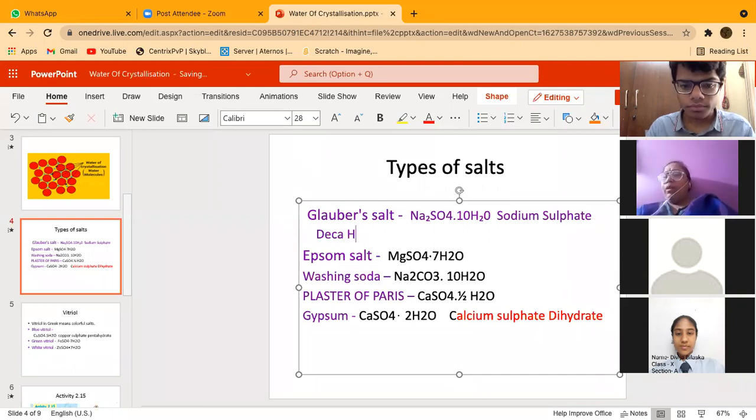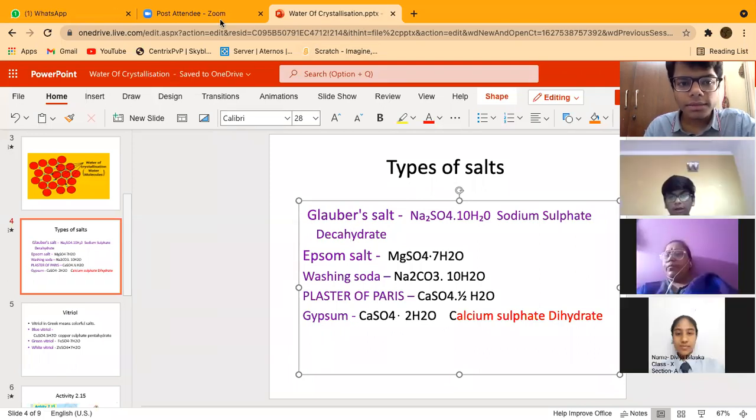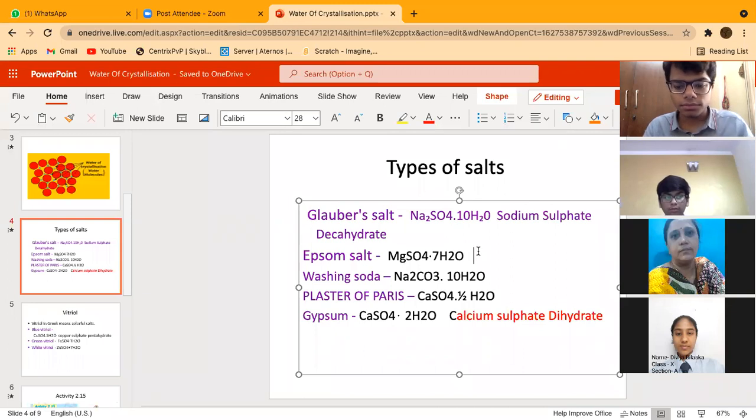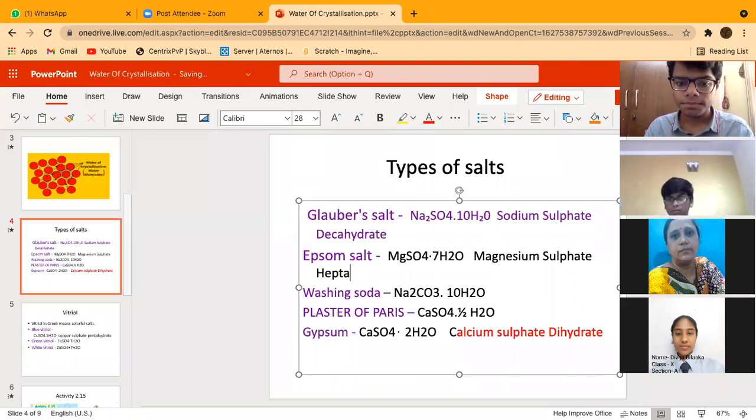What is Epsom salt? That is MgSO4 dot 7H2O. So what will be the chemical name? Magnesium sulfate heptahydrate. Very good. Why? Because 7 water molecules are there. So we can write here magnesium sulfate heptahydrate. Please write down in your notebook as well.